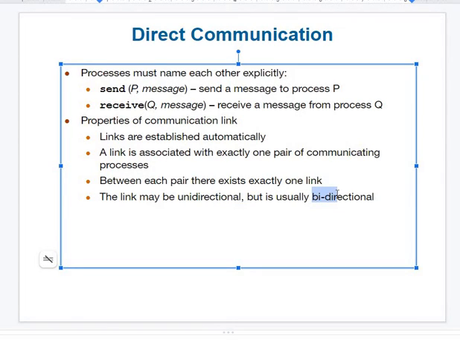See, what do you mean by unidirectional and bidirectional? If I am the admin and I set it so that only the admin can send a message, then only my side messages will be there, and students cannot send data or any doubts. So generally we keep it bidirectional, so even I can also send a message. If a student wants to put the doubt in the common platform, he or she can also put it. So it can be either unidirectional or bidirectional.